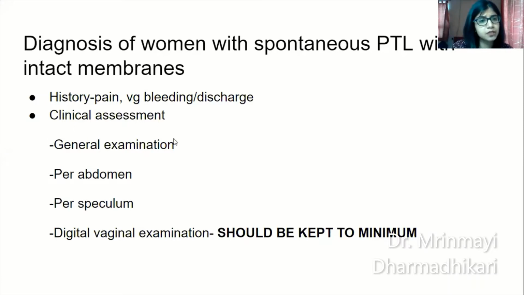Coming to clinical assessment, general examination: check for her pulse, check for tachycardia, check for fever, check for any pallor. All these are causes of preterm labor. For abdominal examination, check the fetal presentation, the fetal heart, and the uterine contractions. Very important.